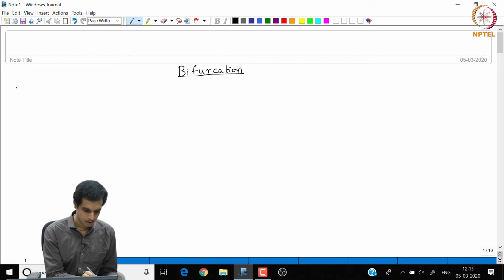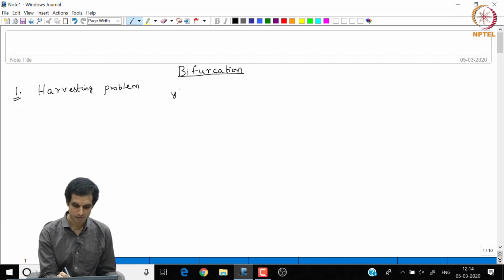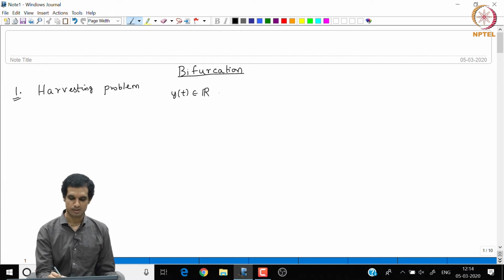So, the first question is what is famously called the harvesting problem. I will first describe the problem. Here, as usual, it is a one dimensional dynamical system. Here y of t belonging to R is the dynamical variable.